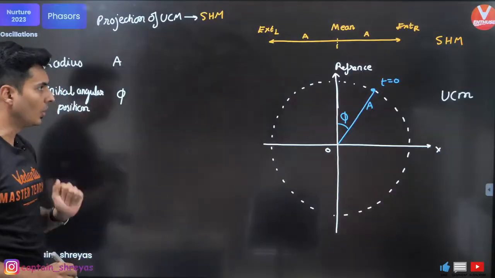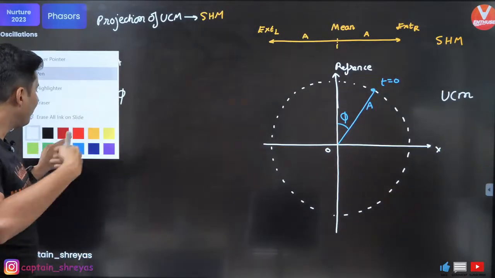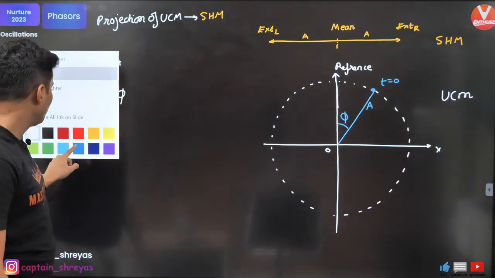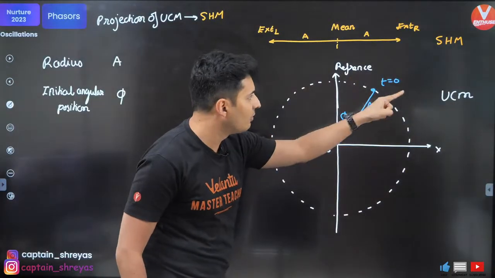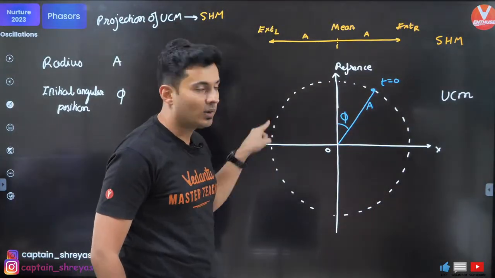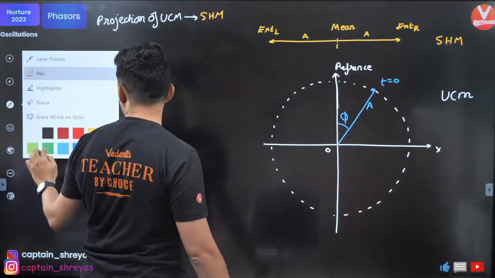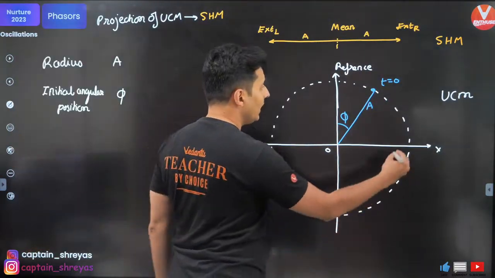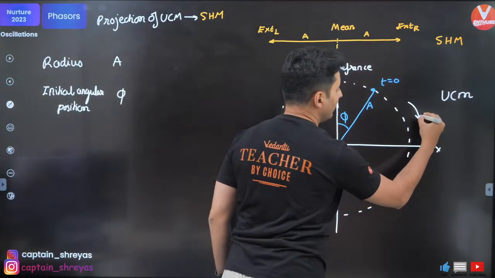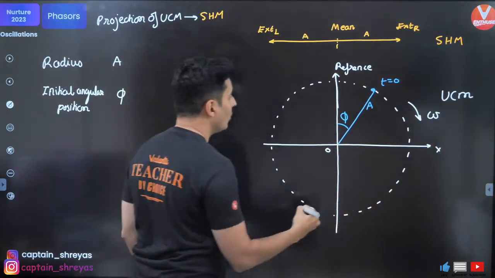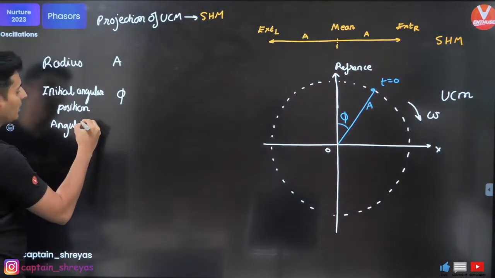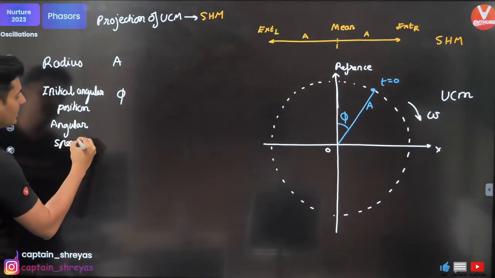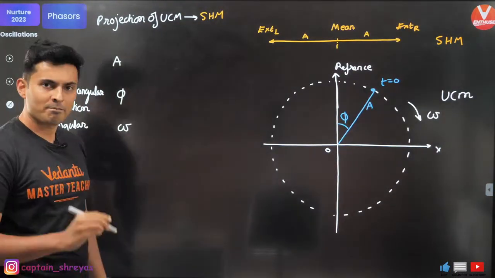Fair enough? Okay. Now, after some time, what will it do? After some time, this point will come over here because it is revolving in a uniform circular manner. So definitely it will have some angular speed, omega. So I'm going to mention over here angular speed. The angular speed is omega.